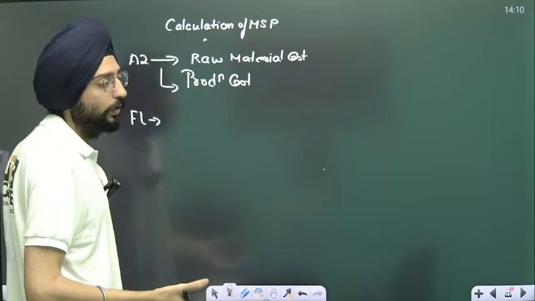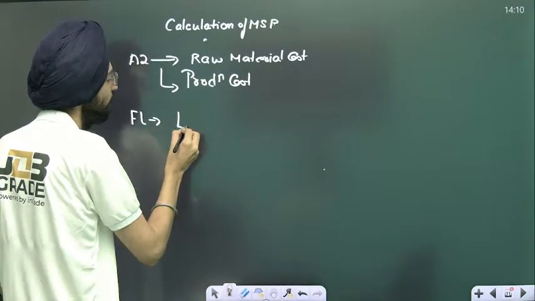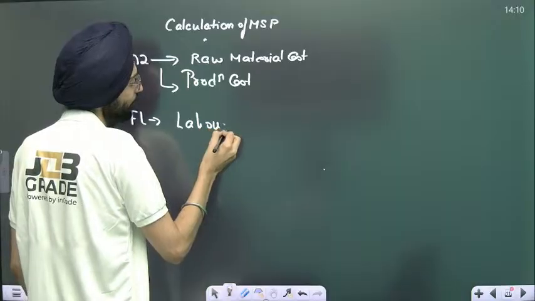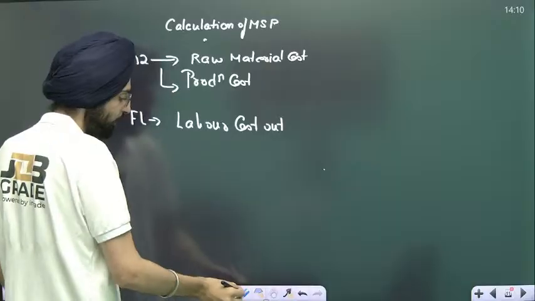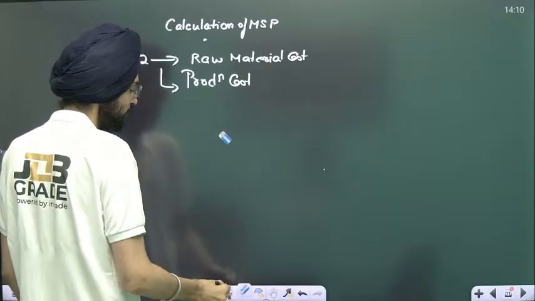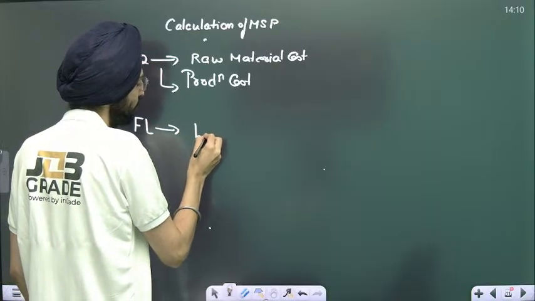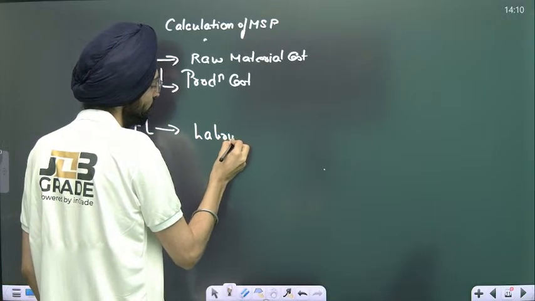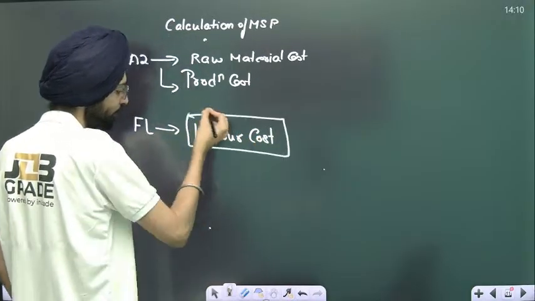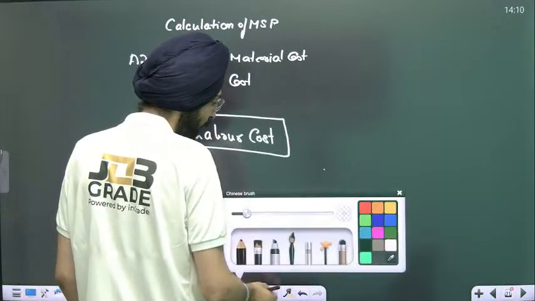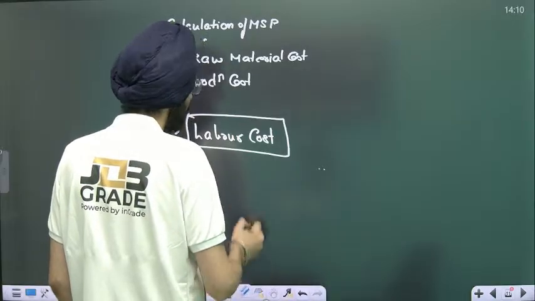Of course, you're going to calculate this and pay to FL. Farmers have put in their labor, and you always calculate the labor cost.